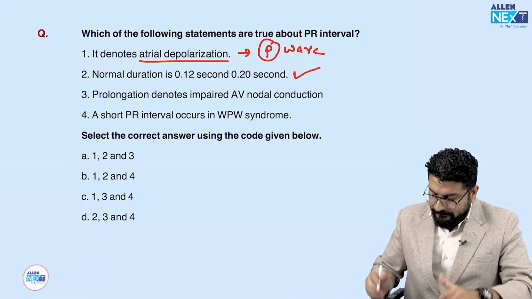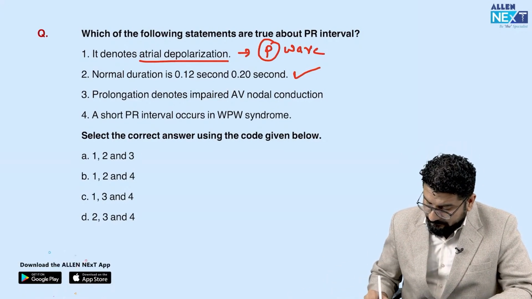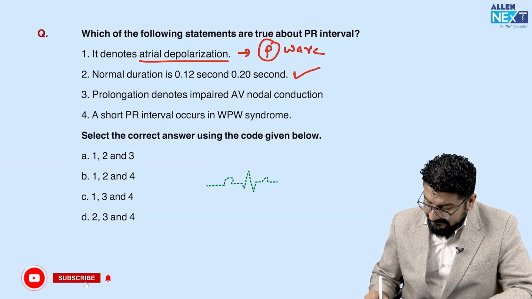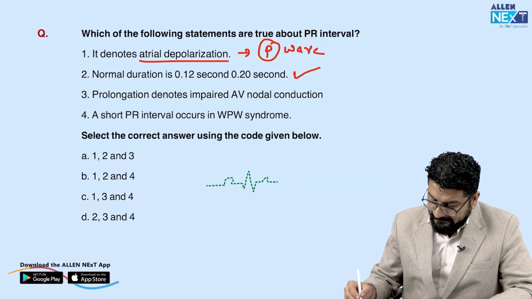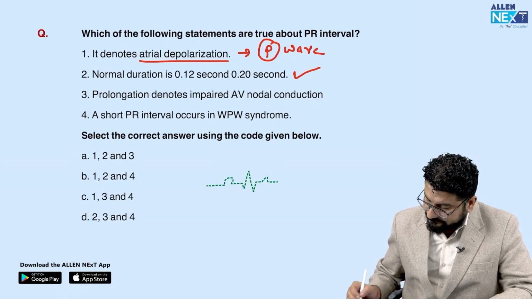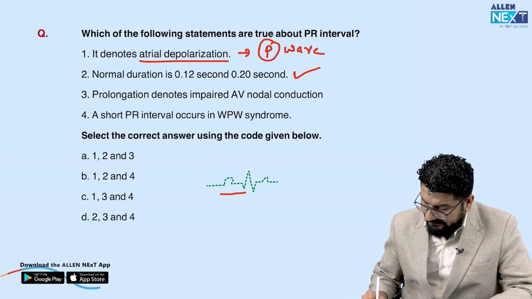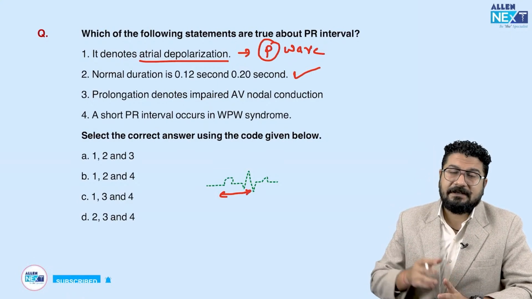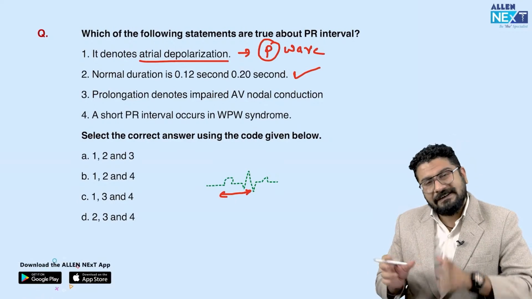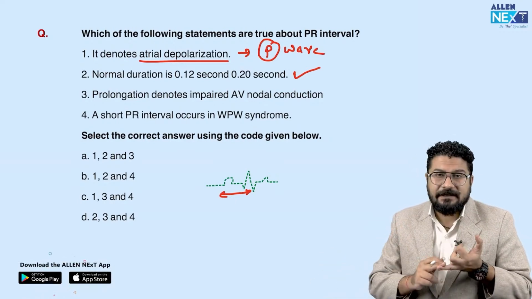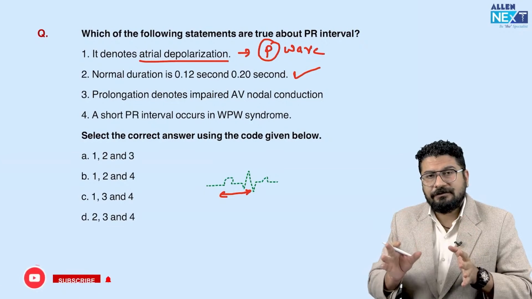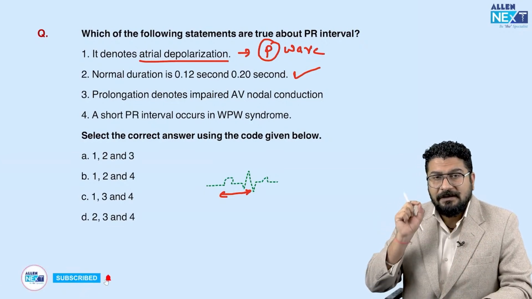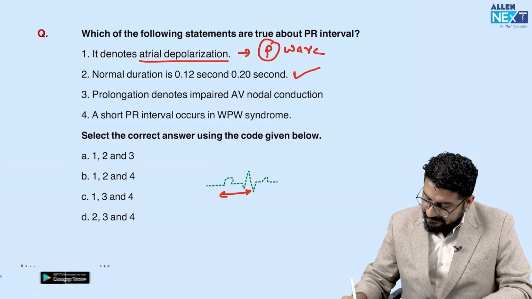Prolongation of PR interval. If I make an ECG in front of you, your first wave is the P wave, then this is followed by QRS, then we have T. The interval from the start of P to the R, we call the PR interval. This PR interval will prolong in a patient who has bradycardia, or I can say AV block. So this represents AV nodal delay. In first degree, second degree, third degree AV block, you will always see prolongation of PR interval. So that is again a correct statement.